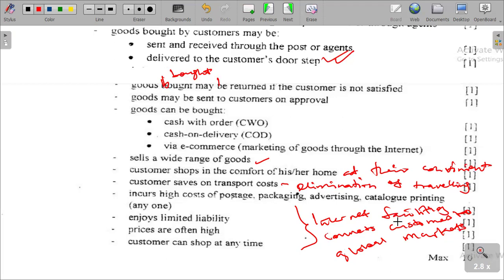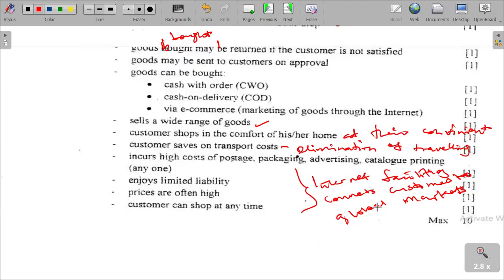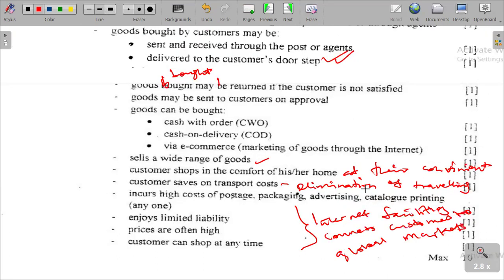So they've got a wide range of markets to choose from. They can choose anywhere they want to buy. So that is quite a good advantage in that regard.